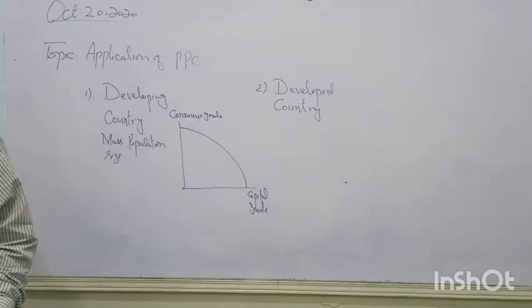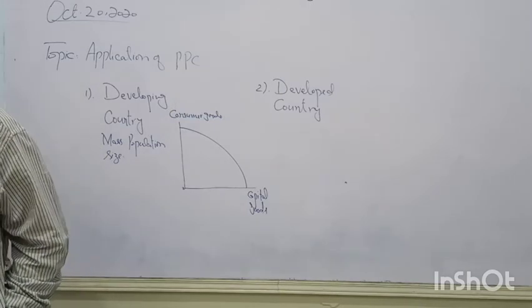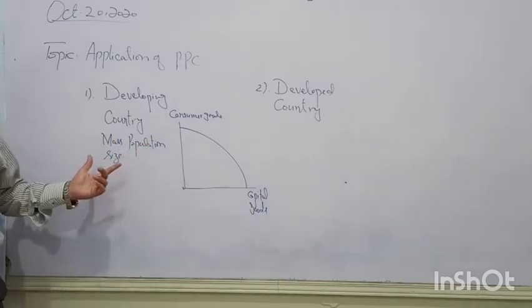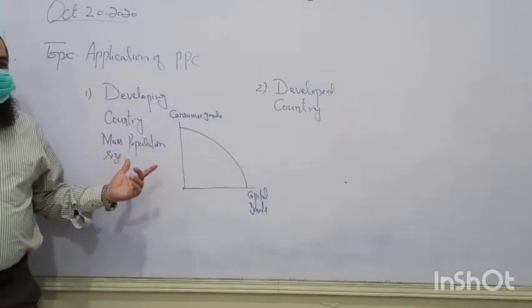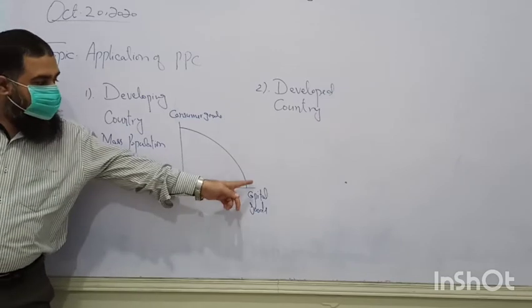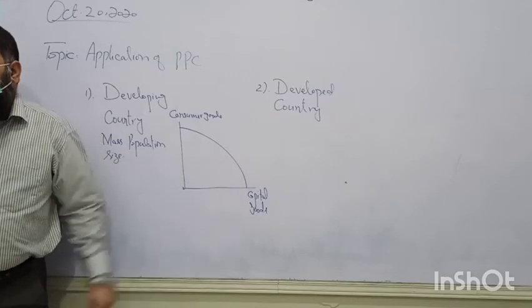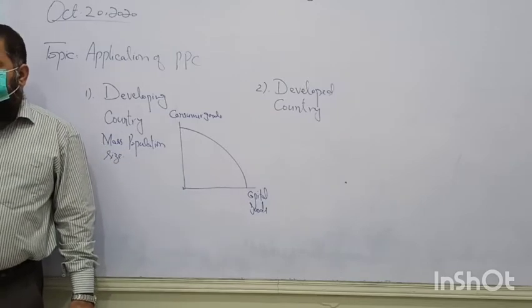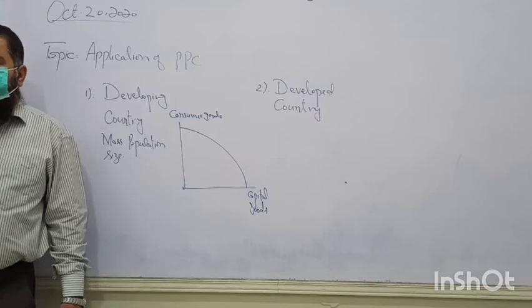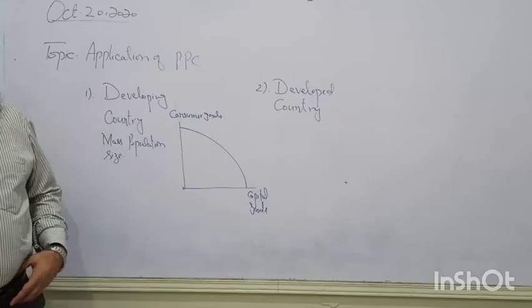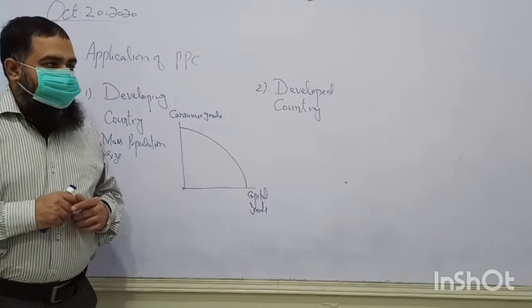If it does not allocate resources to the production of consumer goods, it will face a shortage of food. The mass population will be without food if it allocates more resources to the production of capital goods. So it is facing an opportunity cost of starvation if it is not producing more consumer goods.